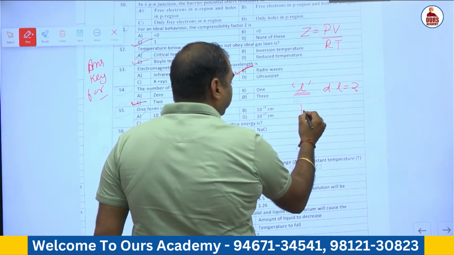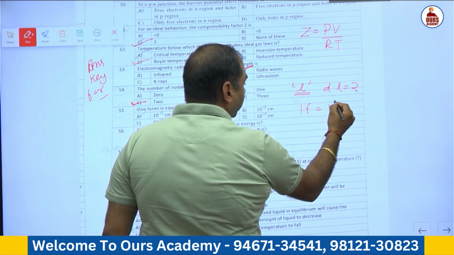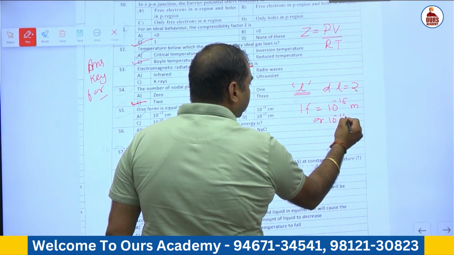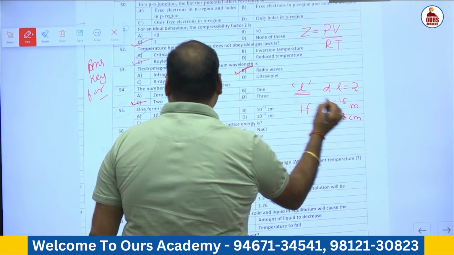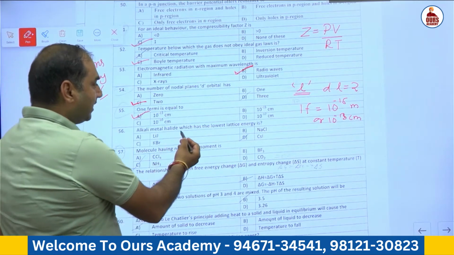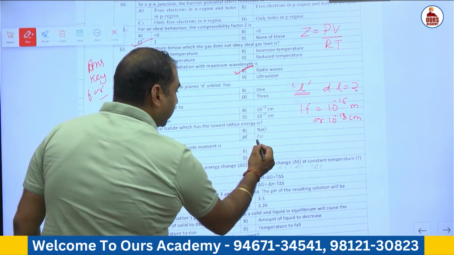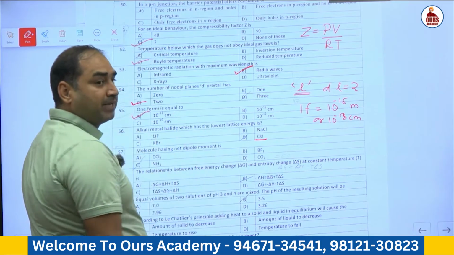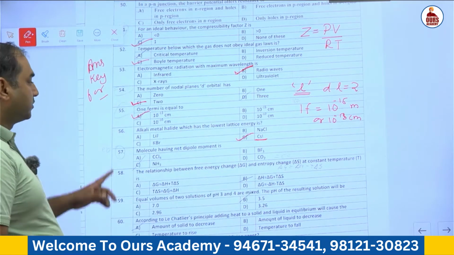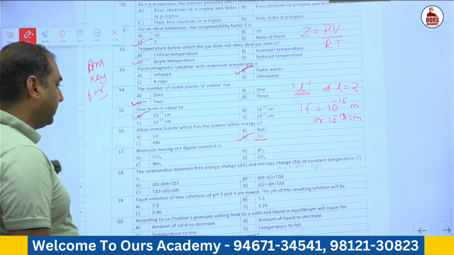1 Fermi is equal to 10 to the power minus 15 meter or 10 to the power minus 13 centimeter. So, the correct answer is A. Alkali metal halide which has the lowest lattice energy: as cesium possesses the biggest size, lattice energy is inversely proportional to size. So for 56, answer is D.